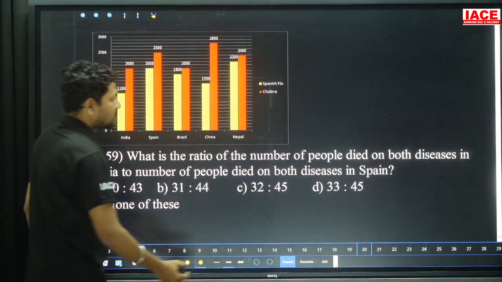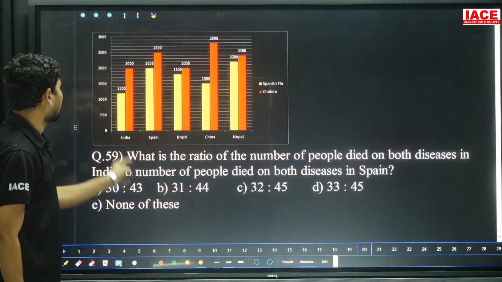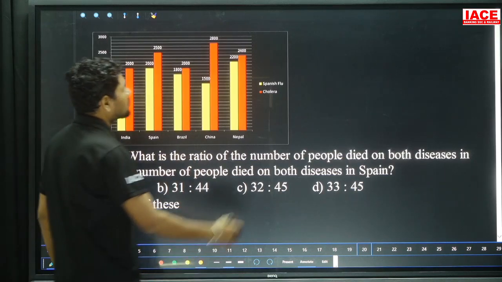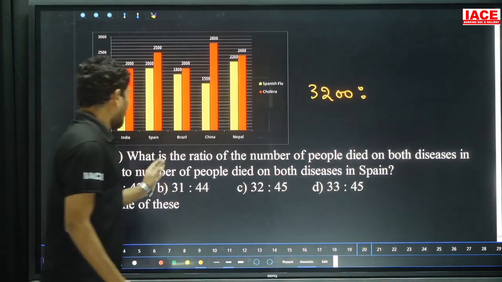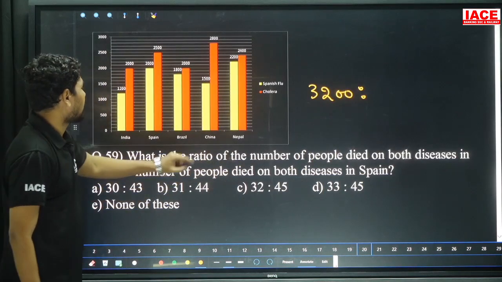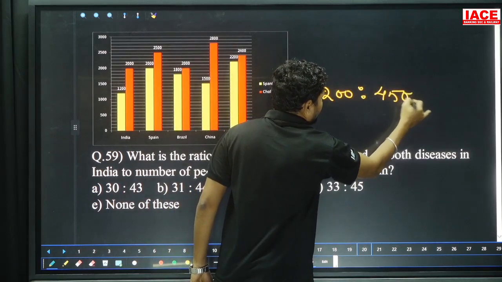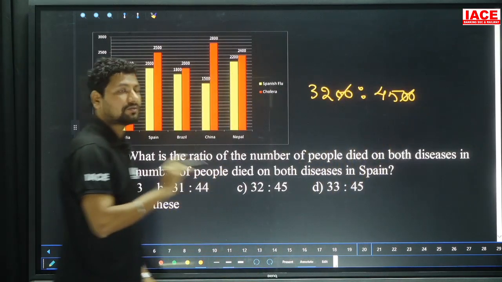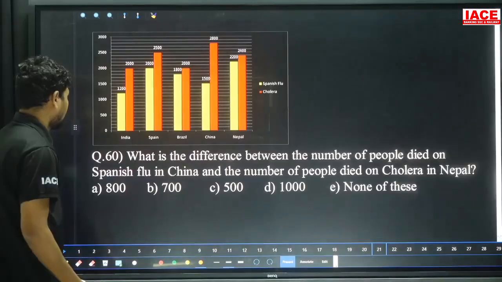Next, what is the ratio of the number of people died of both diseases in India to the number died of both diseases in Spain? Both diseases in India means 2000 plus 1200, which is 3200. Both diseases in Spain means 4500. Here 00 cancels, so 32 is to 45. 32 is to 45 means option C. Next, 60.